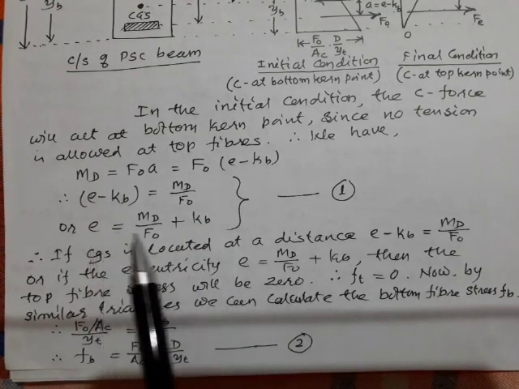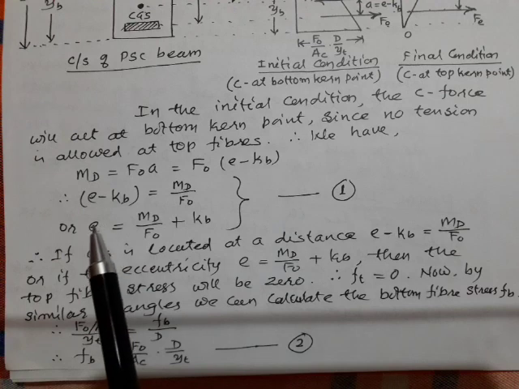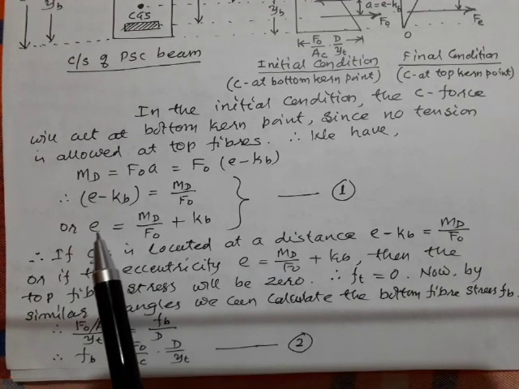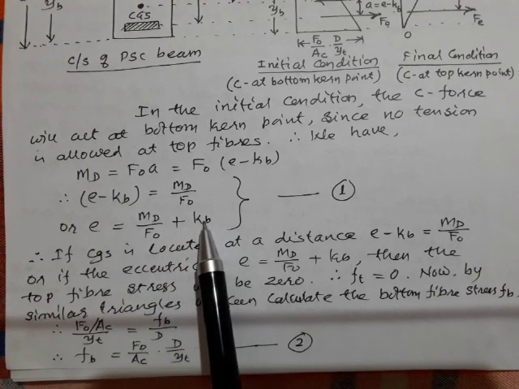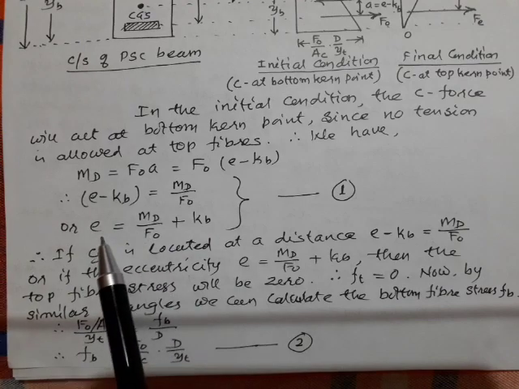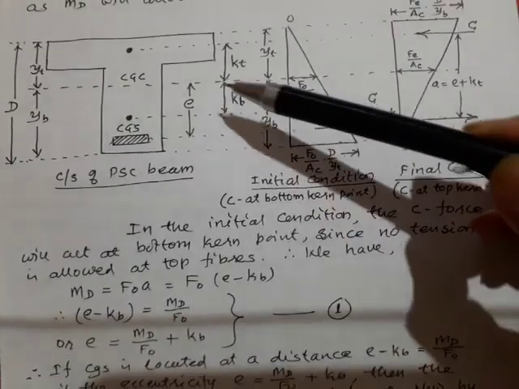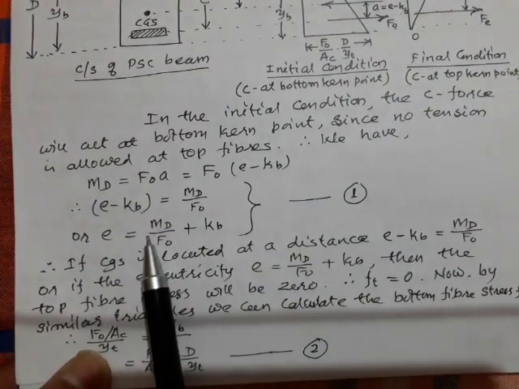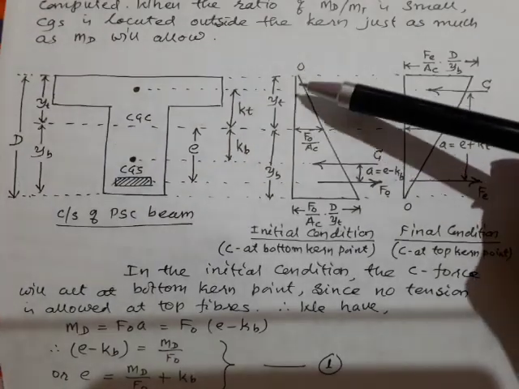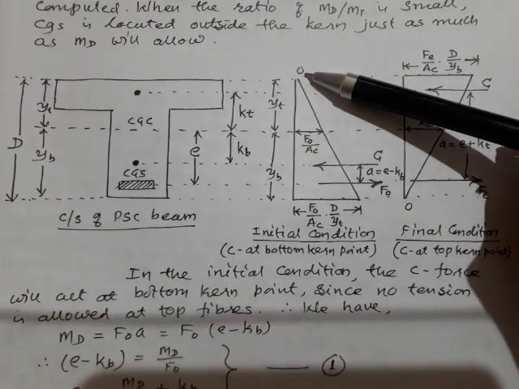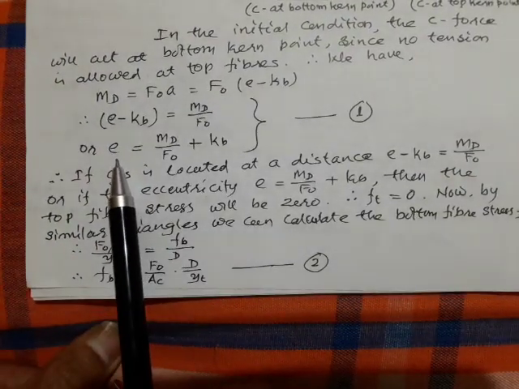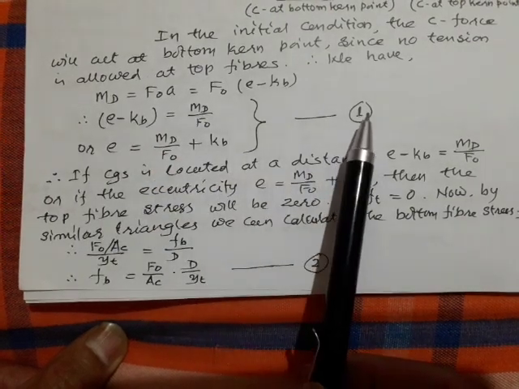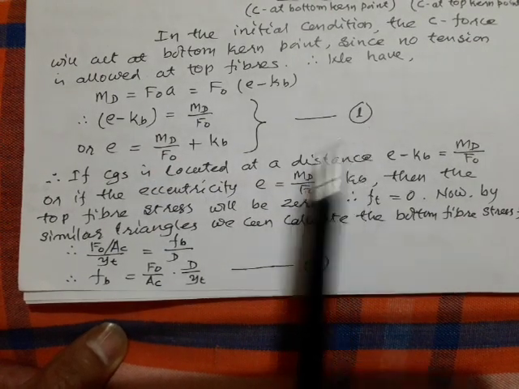From this I can calculate the eccentricity E. Eccentricity E can be calculated as MD by F naught plus KB. This equation will give me the eccentricity. If I keep eccentricity E as this much, then only the top fiber stress becomes 0 in the initial condition. So here I have got one equation which gives the value of eccentricity E. This I will call equation number 1.